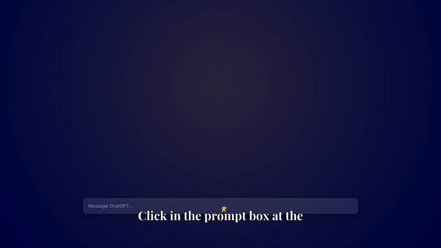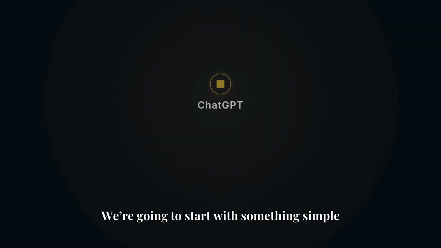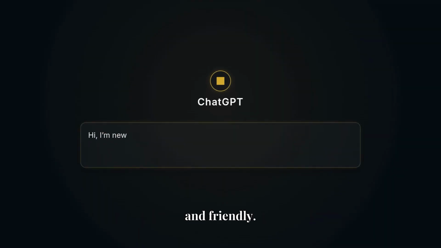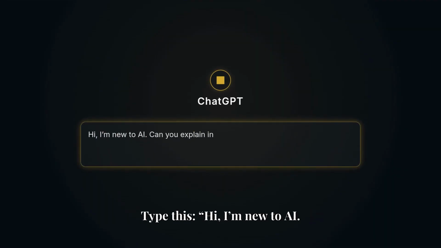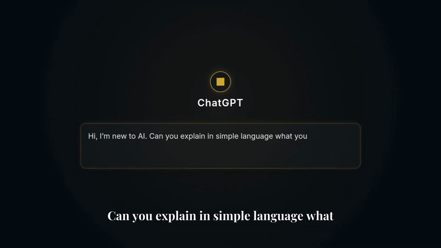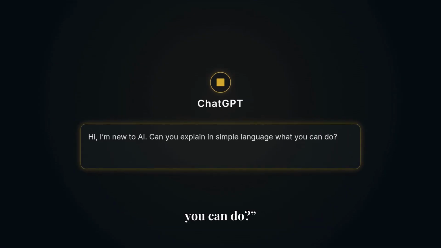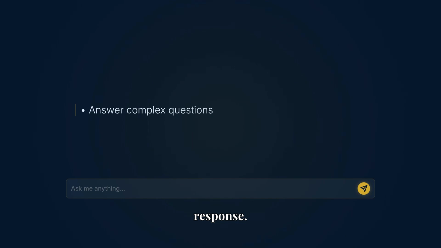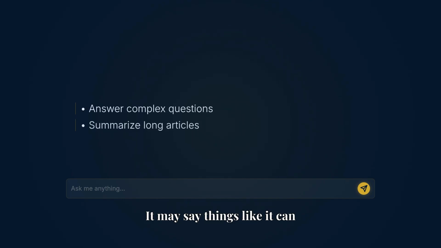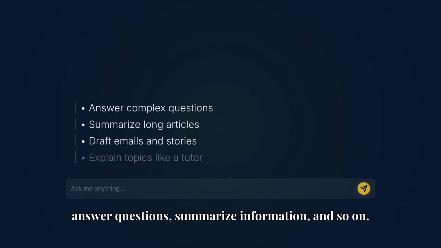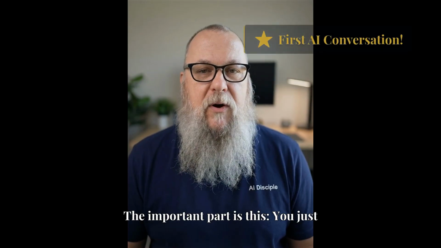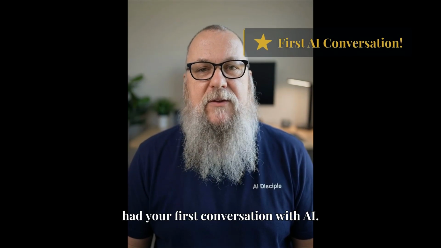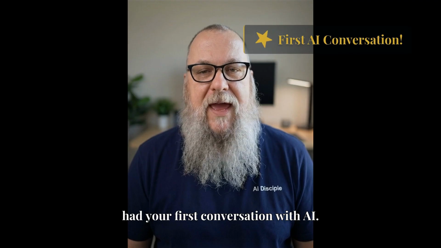Now let's do your first prompt together in ChatGPT. Click in the prompt box at the bottom of the page. We're going to start with something simple and friendly. Type this: Hi, I'm new to AI. Can you explain in simple language what you can do? Then press enter or click the send button. You should see ChatGPT start typing a response. It may say things like it can answer questions, summarize information, and so on. The important part is this. You just had your first conversation with AI.